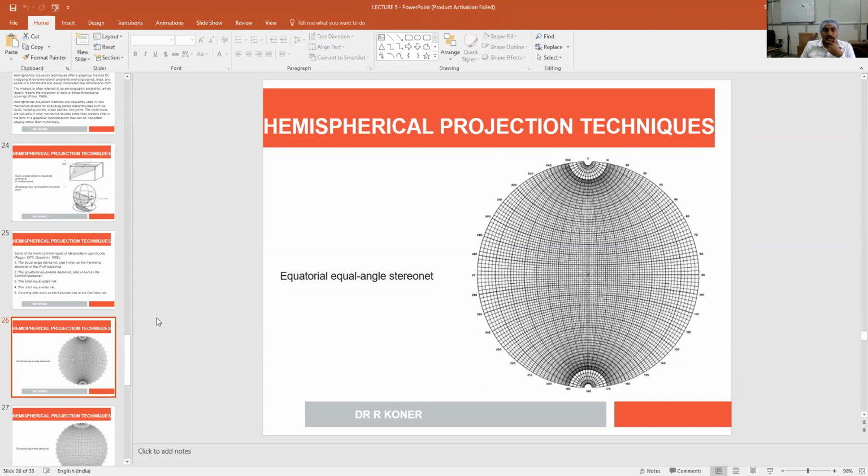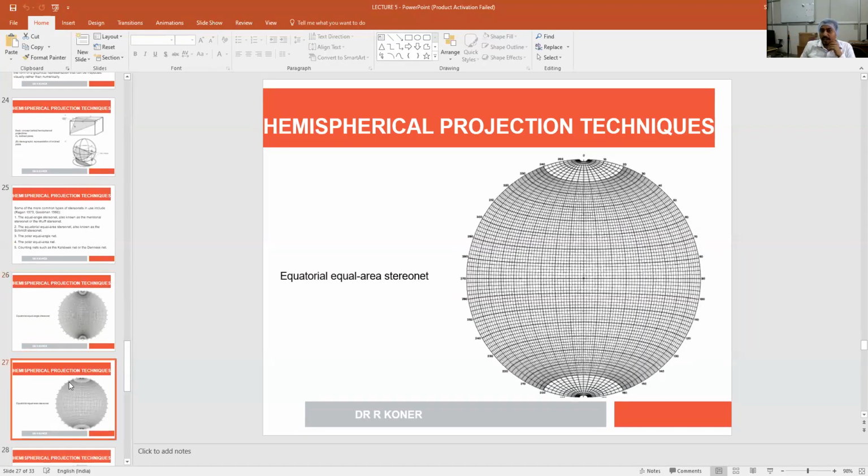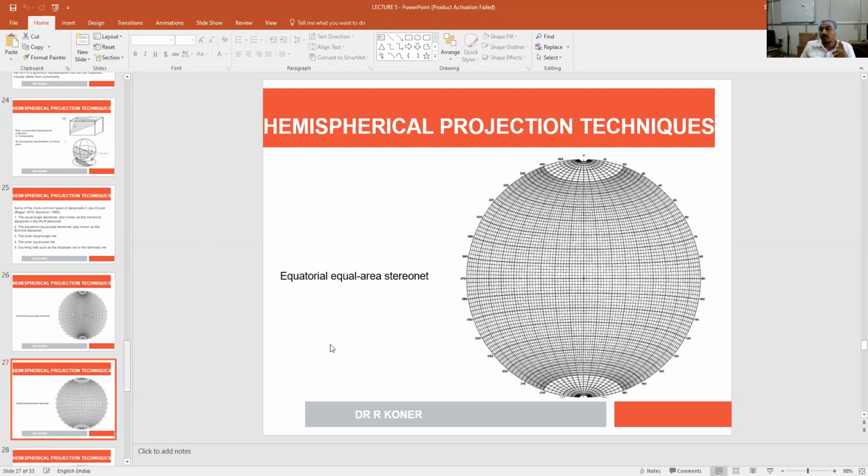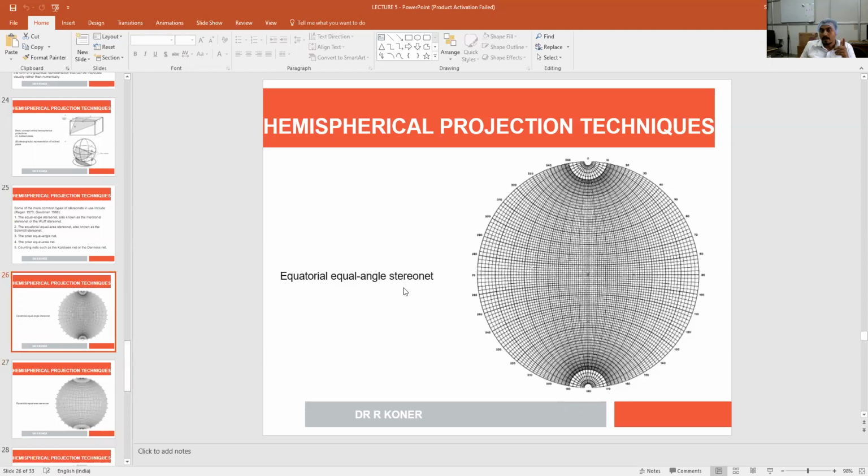Similarly, for equal area net, there is a very minor difference between the equatorial equal angle stereonet and equatorial equal area stereonet. We can plot planes in both the stereonets. We can plot lineation features. We can plot poles.